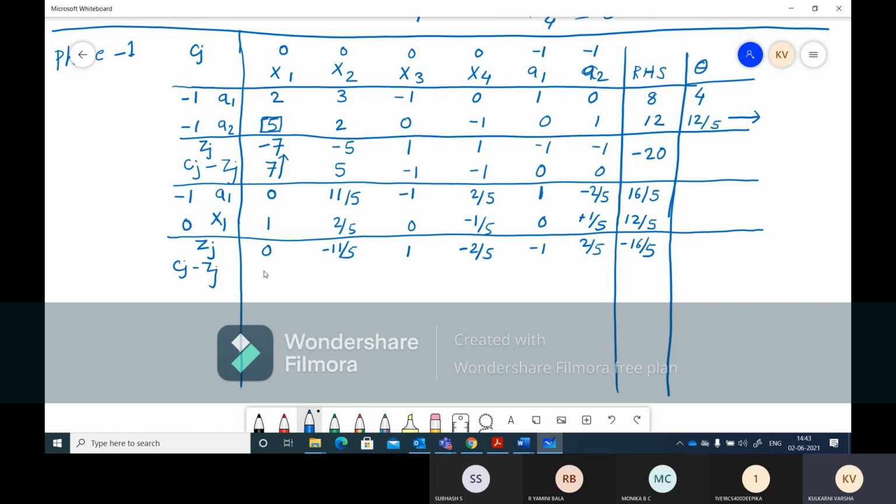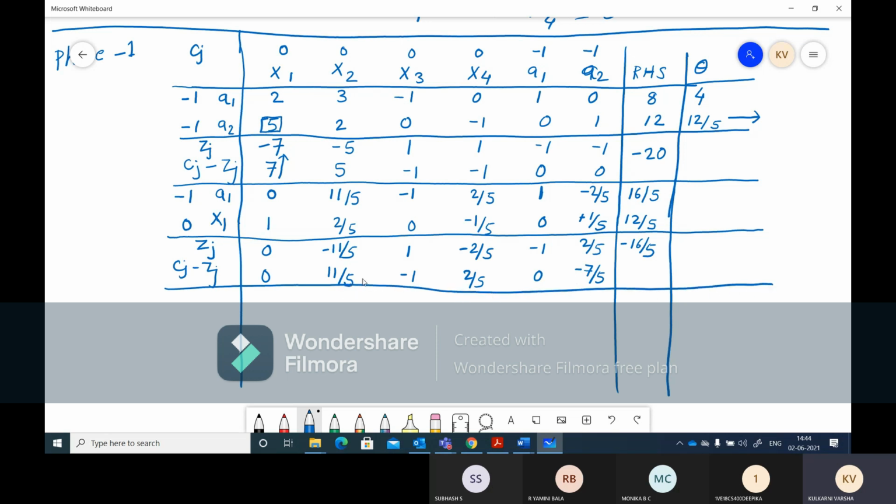So 0 minus 0, 0. 0 minus minus of 11, 11 by 5. 0 minus 1, minus 1. 0 minus minus of 2 by 5. Minus 1 minus minus 1, 0. Minus 1 minus 2 by 5 is minus 7 by 5. Right, so we are done with the cj minus zj also.